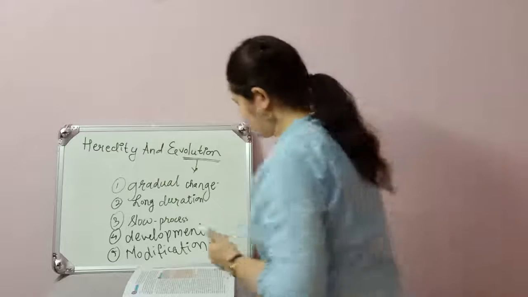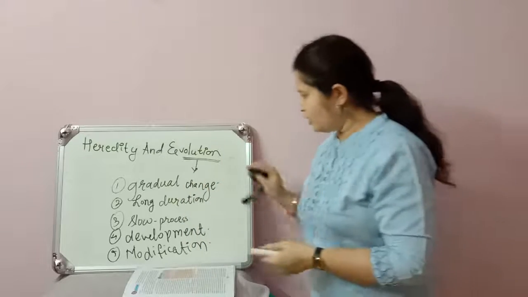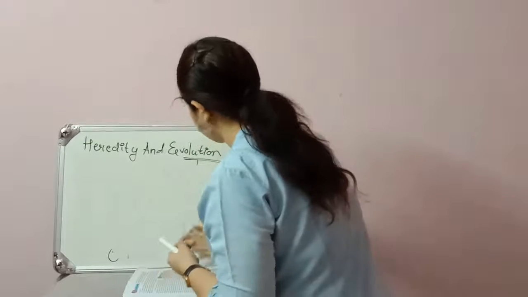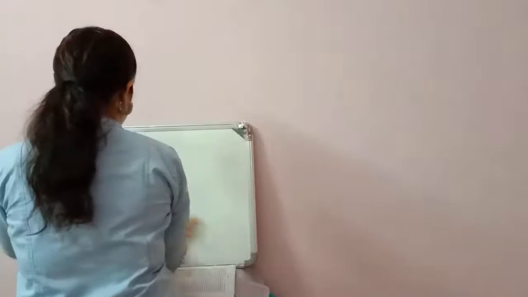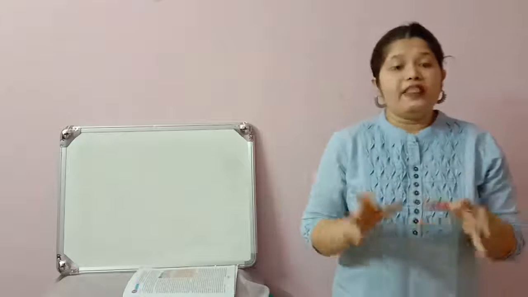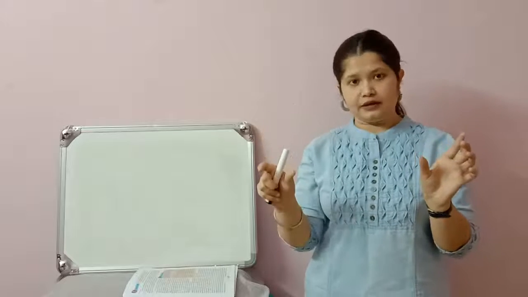Okay, let me rub this out. Next. The first primitive cell was formed by the combination of simple organic substances and simple inorganic compounds.